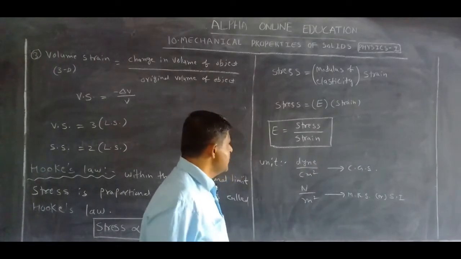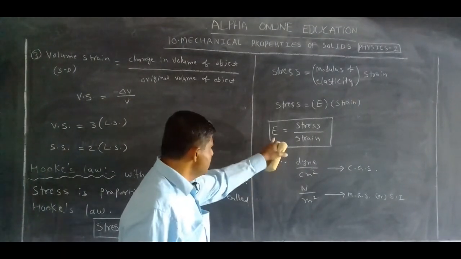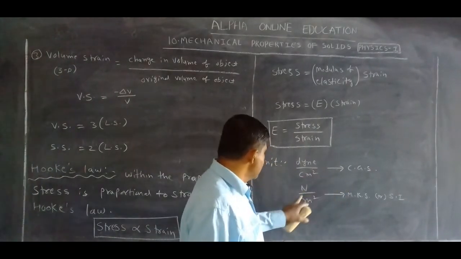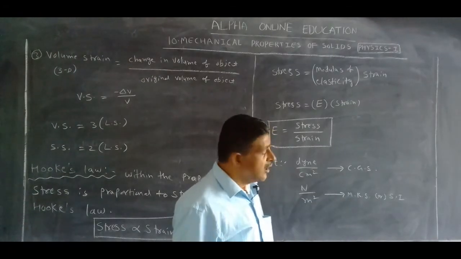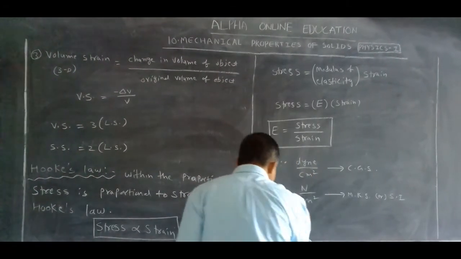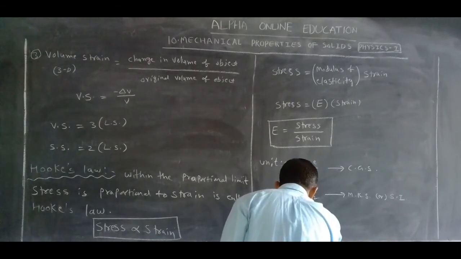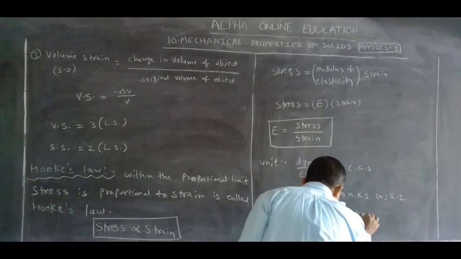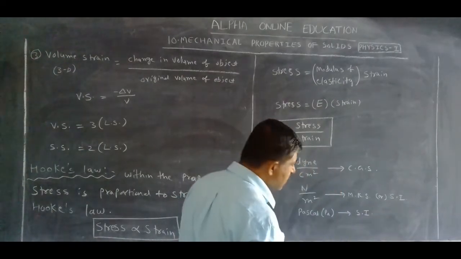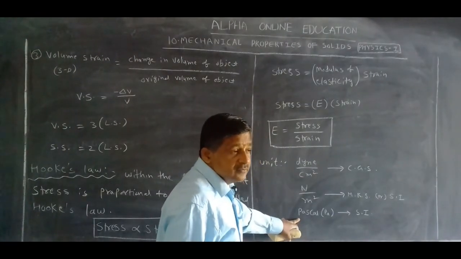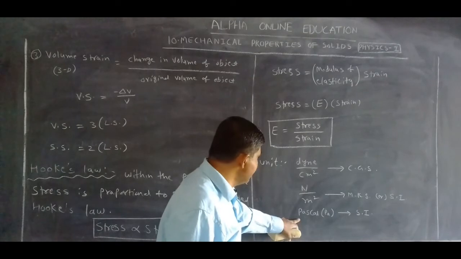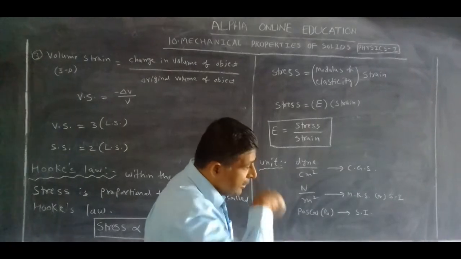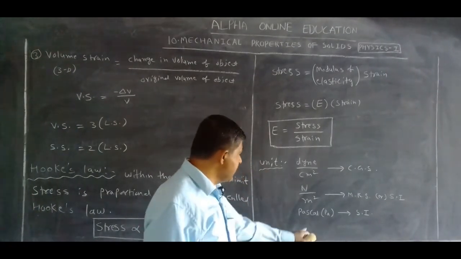We can also take Pascal, shortcut Pa, which is compulsory in SI. Why? In the SI system, a unit may be taken from the name of a scientist. Pascal is a scientist, and a scientist's name is taken as a unit only in the SI system.